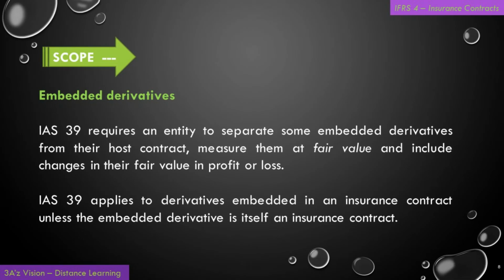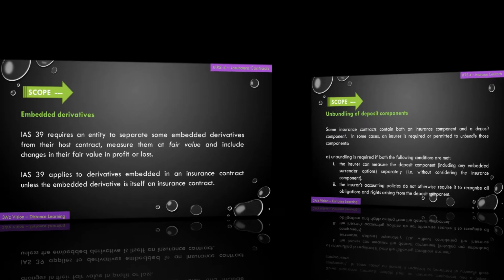Embedded derivatives. IAS 39 requires an entity to separate some embedded derivatives from their host contract, measure them at fair value, and include changes in their fair value in profit or loss. IAS 39 applies to derivatives embedded in an insurance contract unless the embedded derivative is itself an insurance contract.